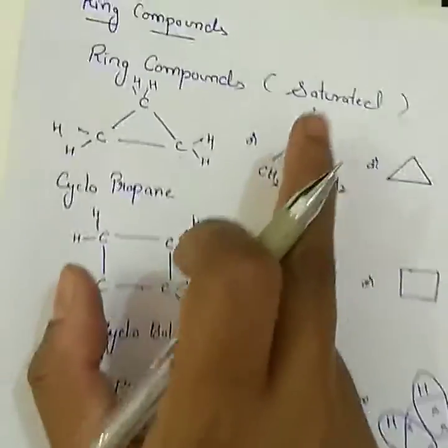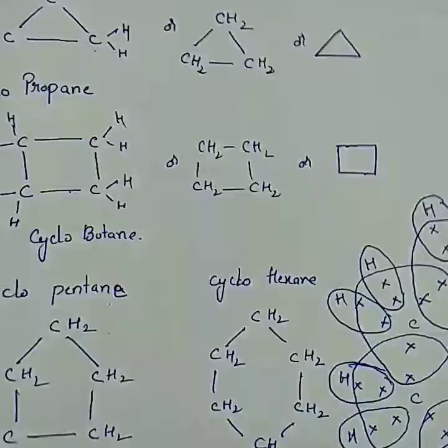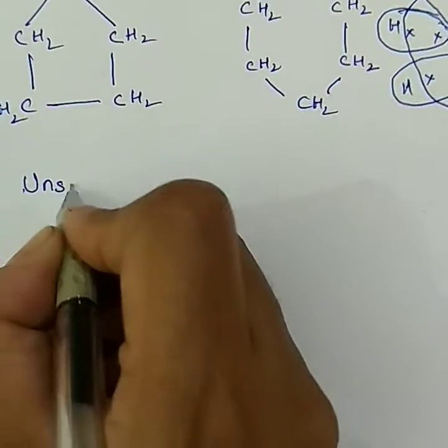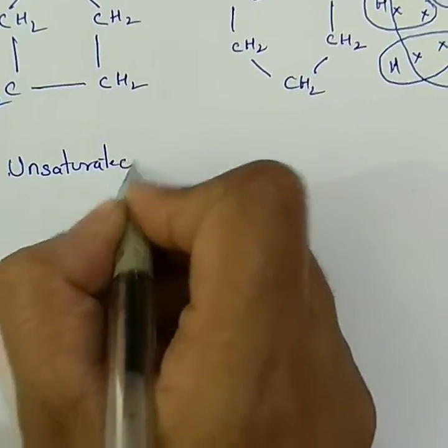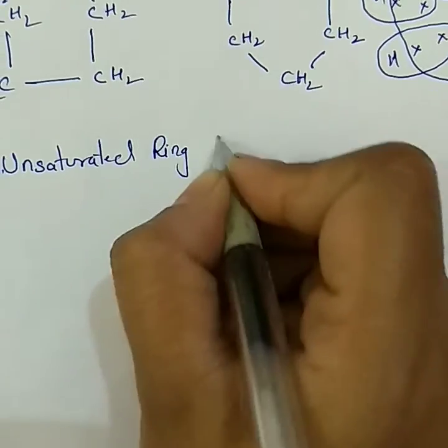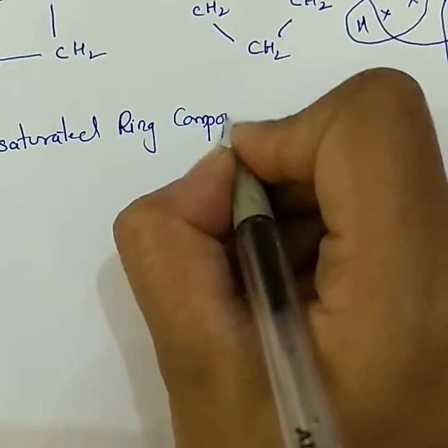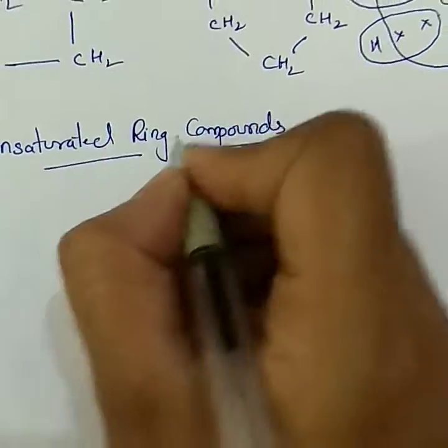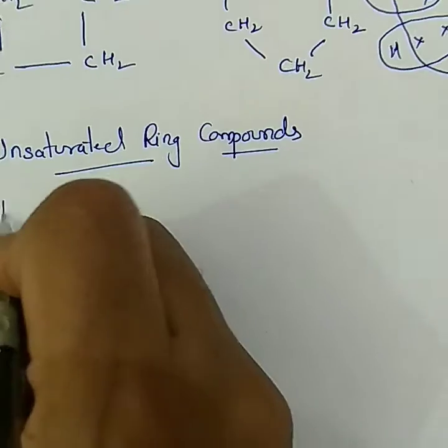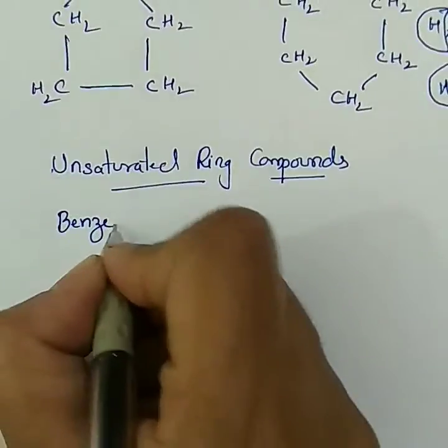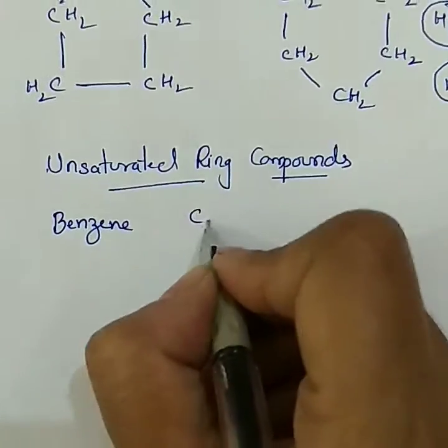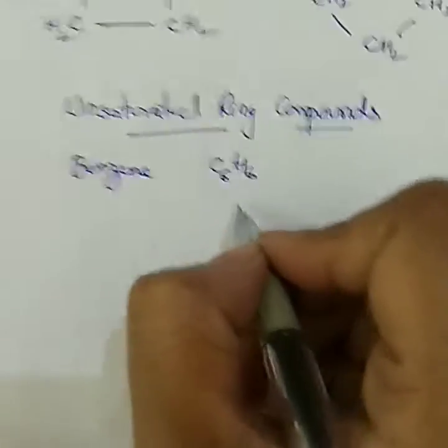This we have done, saturated hydrocarbon. For unsaturated ring compounds, very important question, unsaturated ring compounds. In unsaturated ring compounds, only one structure we have in our syllabus, that is benzene. C6H6. The formula of benzene is C6H6.